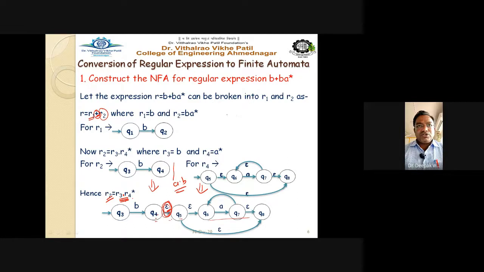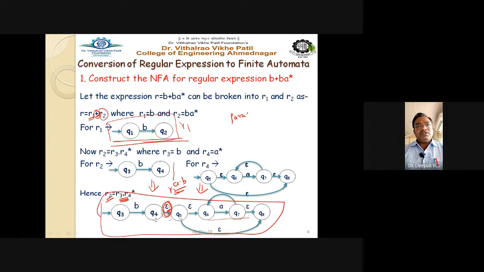It is a union operator, and the union operator says that you have to follow the parallel path. Look carefully: Q1, Q2 is nothing but your R1, and Q3 to Q8 is nothing but your R2. These two parts must be in a parallel way, because there is a plus sign, or union operator, between R1 and R2. We have already seen how to draw parallel transitions.